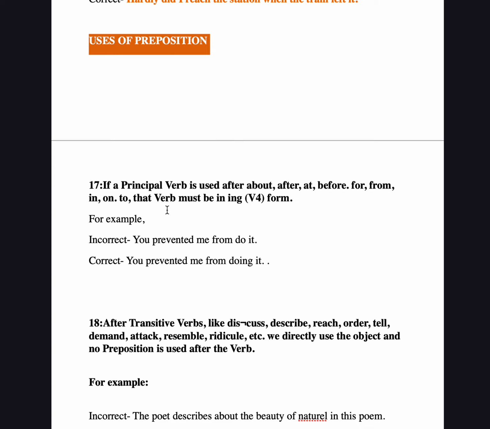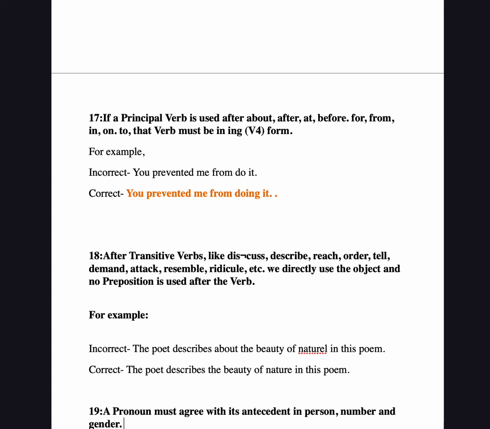Likewise, the principal verb used after about, after, at, before, for, from, in, on, to must be in the ing fourth form. If we implement this in a sentence: "You prevented me from to do it." Now this is incorrect. If any of these words like after, about, before, from, for, in, on is used, the verb will be in the fourth form. So this is correct: "You prevented me from doing it." So remember this.